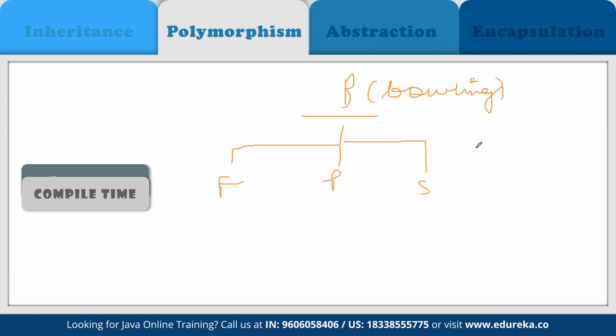So the way the bowling method is implemented is going to be different for fast pacers, for the medium pace bowlers, and for the spinners as well. That exactly is what happens in polymorphism. All three classes inherit the bowling method, but the implementation is totally different from one another, and that exactly is what we mean by polymorphism.